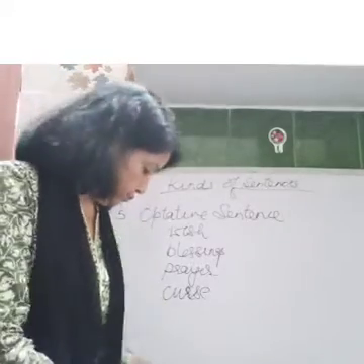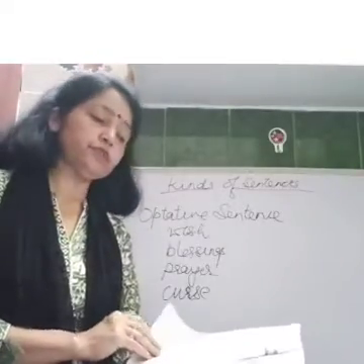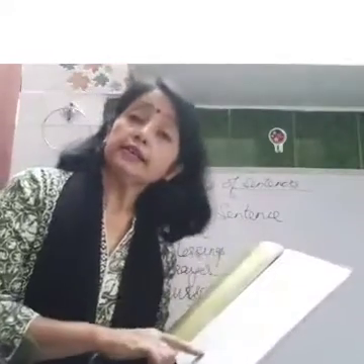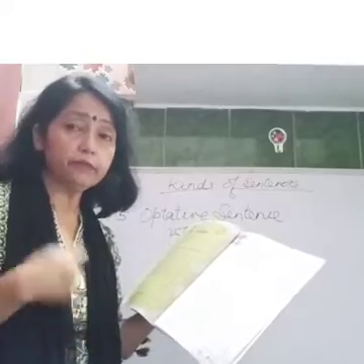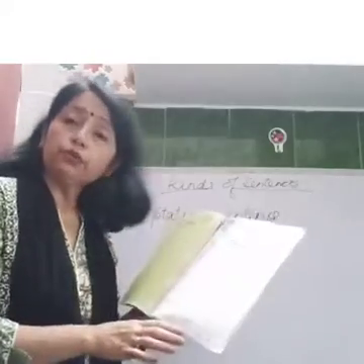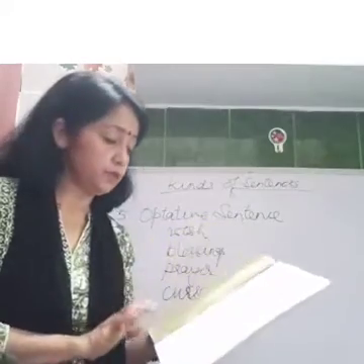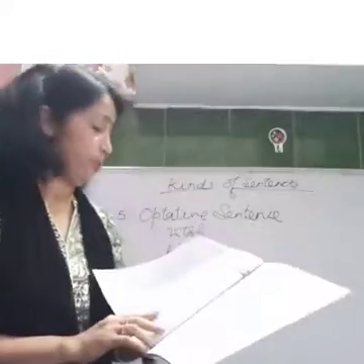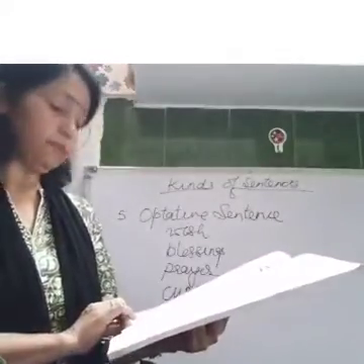I want you to do page number 6 from your grammar book. First of all, go through page number 5. Though many examples have been given in your book, I have given my own examples. You should go through the book, take more examples from this chapter, and try to do questions A and B of page number 6.